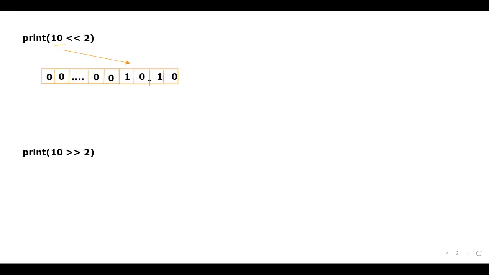Now, what they are trying to tell, observe properly. Left shift to data. That's what they're telling. That means what will happen, sir? Like this, it will happen. Observe properly. This data, I want you to understand. Please do observe. This data will go and sit here. I'll just change the color. This 1 will go and sit here. Next, this 0 will go and sit here. Next, this 1 will come and sit here. This 1 will come and sit here. Next, this 0 will come and sit here.